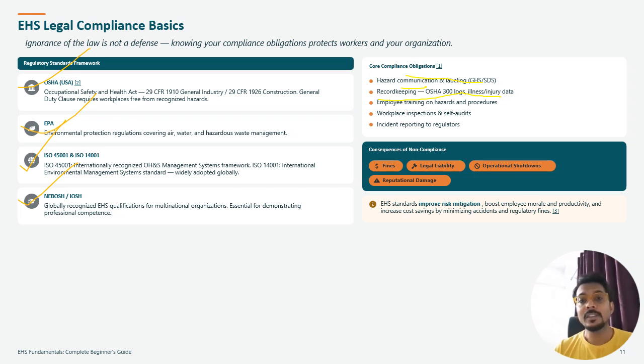The consequences of non-compliance are fines, legal liability, possible operational shutdown, and reputational damage. EHS standards involve risk mitigation, boost employee morale and productivity, and increase cost savings by minimizing accidents and regulatory fines.